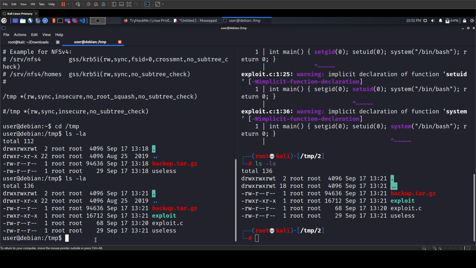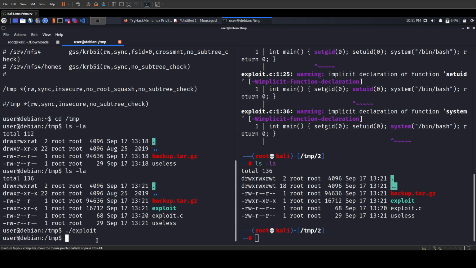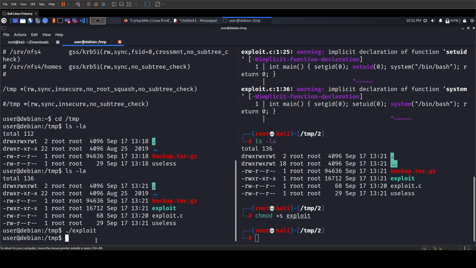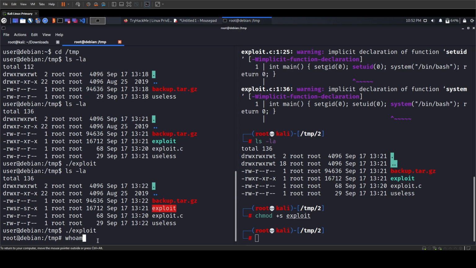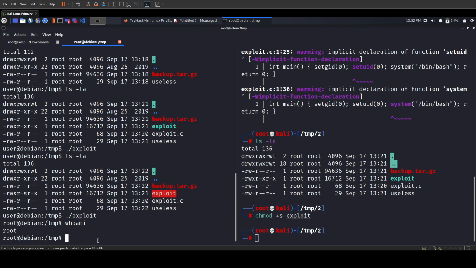If we try to run the exploit, I guess we are still a normal user. We need to set the SUID bit as well. Let's do it by chmod +s on the exploit. Now I guess it's ready. If we run the exploit now, we are root. Let's do a quick whoami, and as we can see, privilege has been successfully escalated to the root user.